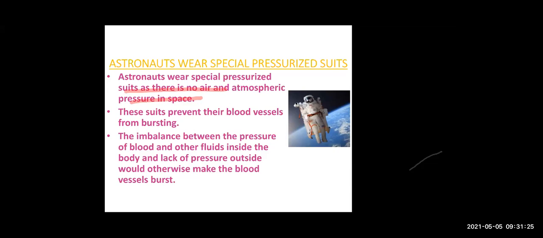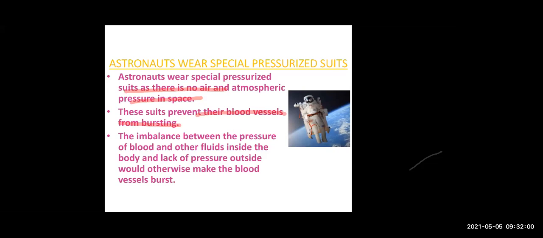So what can happen? There is no pressure outside, but there is a lot of pressure inside. So this high pressure inside our body can cause our veins and arteries to burst, and we can start bleeding, right? Now, in order to prevent this imbalance between the outside pressure and inside pressure, we wear a specially designed pressurized suit, and in the suit they have maintained the pressure.